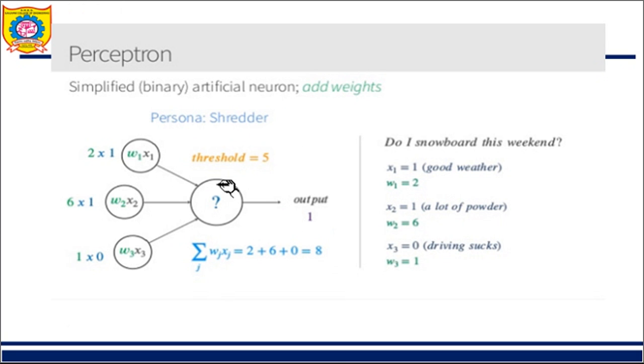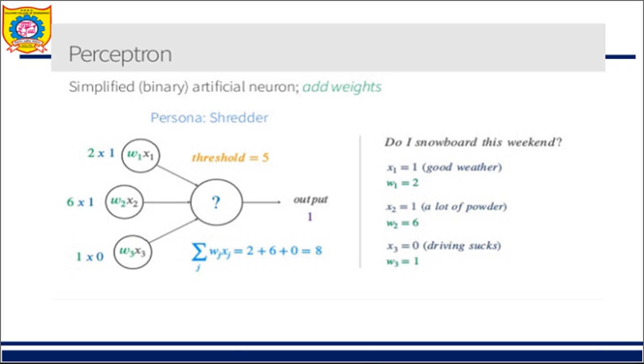There's one more example. In this case, the weights are differently manipulated. Here the weightage is 2, here it is 6. It is the same problem, just with different weights. Here we compute 2 into 1 plus 6 into 1 plus 1 into 0, so I got 8. Now 8 is greater than the threshold, right? This value has to be greater than the threshold. Because it is greater, I'll output 1. That means yes, I'll snowboard this week.